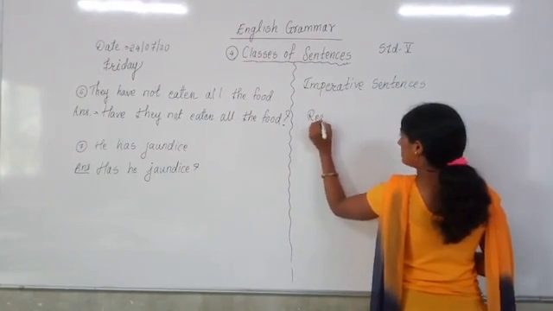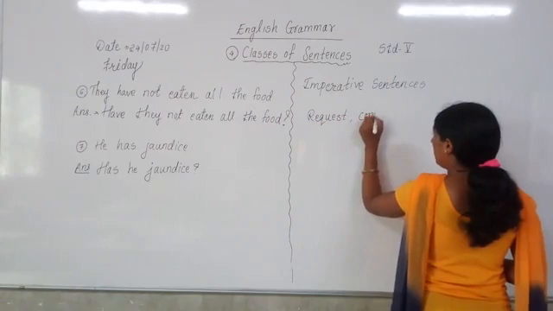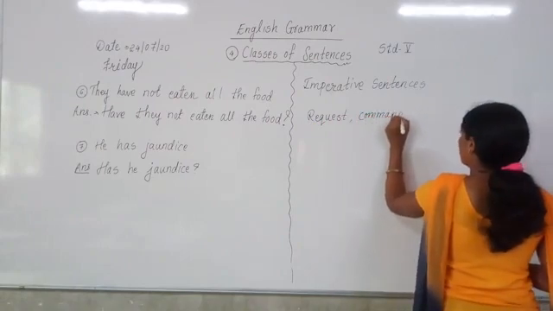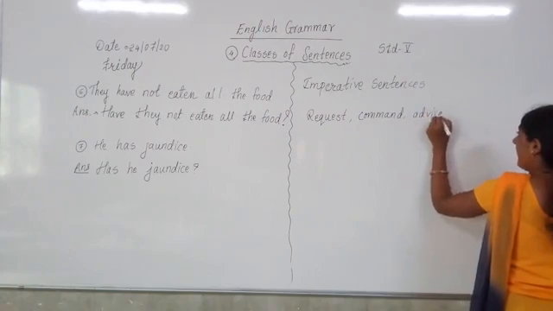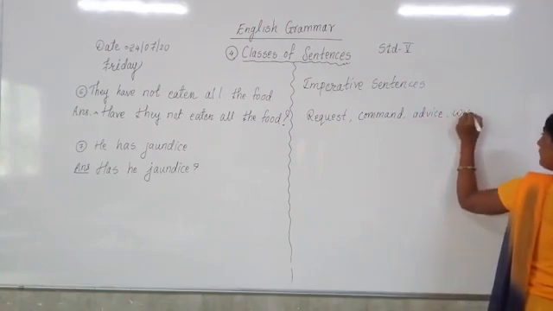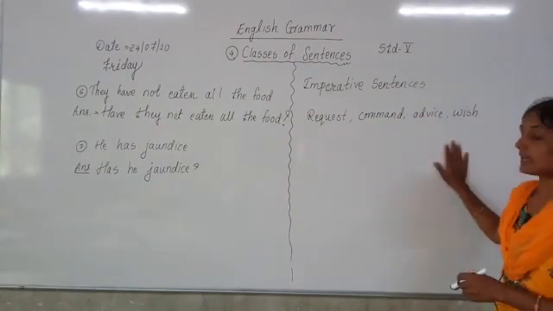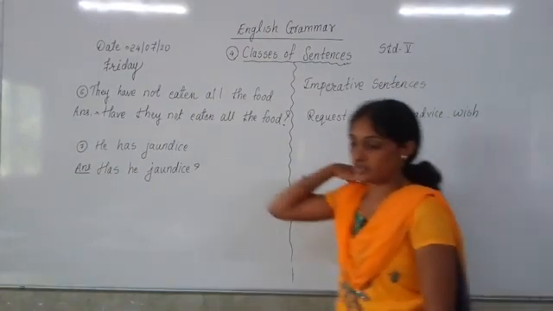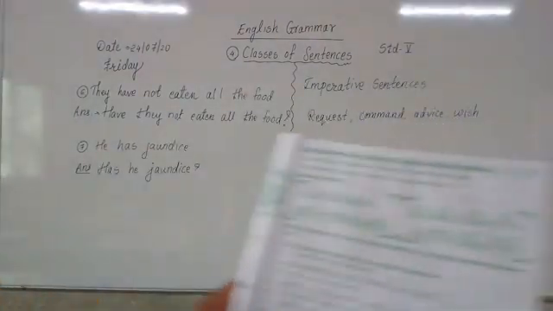Now there are 4 types of imperative sentences. Imperative sentences have request, imperative sentences have command, imperative sentences have advice, and imperative sentences have wish. Keep in mind, 4 things are there in imperative sentences. Now I will show you some sentences in which a wish is asked. Now look here.